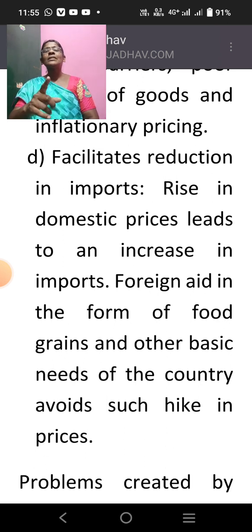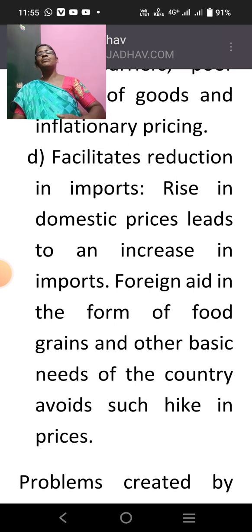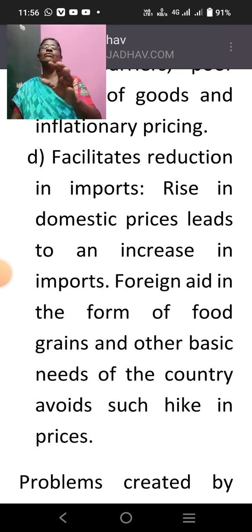I think you might remember, recently these days we had a surge, a sudden increase in the price of onions. Do you remember, girls? So we couldn't manage the price of onions, and it went above 100 rupees, 120 rupees, etc. Then what did we have to do? The government, what did it do? The government imported onions from other states. So immediately, when there was an import, what happened? The rise in the domestic prices was controlled. That is why we need foreign aid.